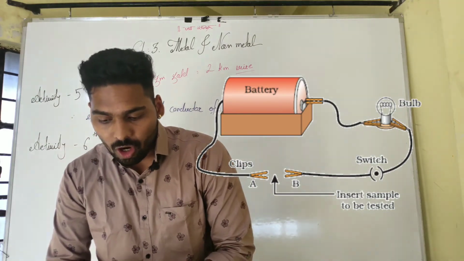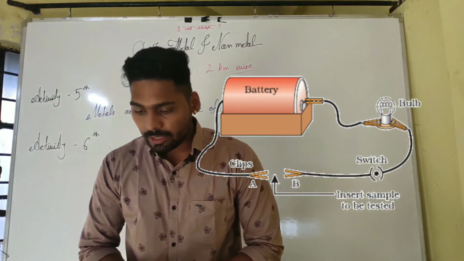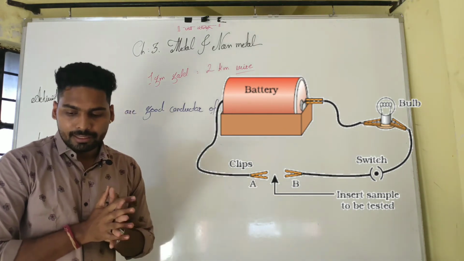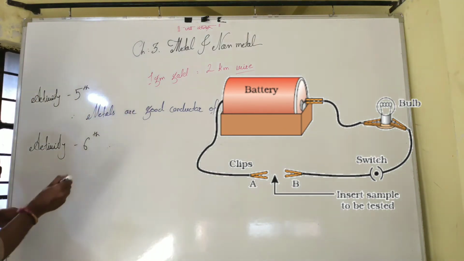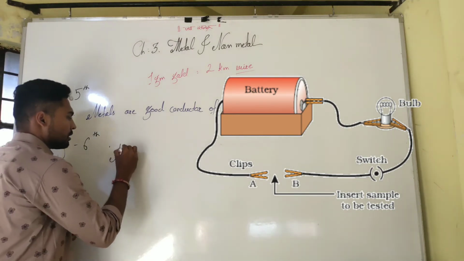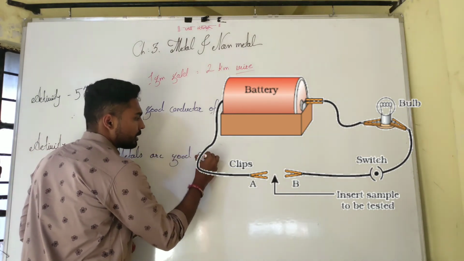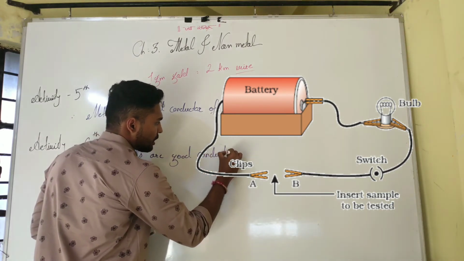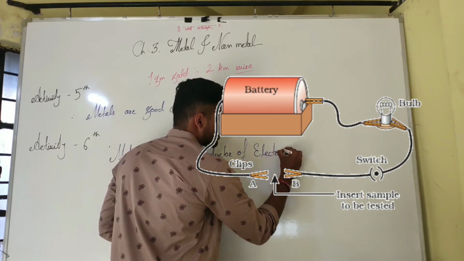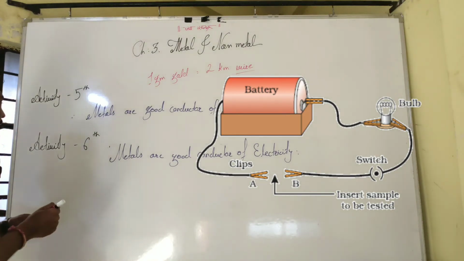So the observation we have is that metals are good conductors of electricity too. So here activity number 6 is completed. In activity number 6, we learned that metals are good conductors of electricity. So let us learn the next activity, activity number 7.